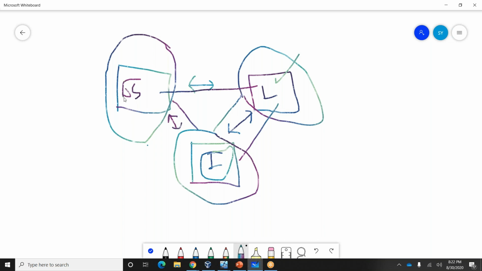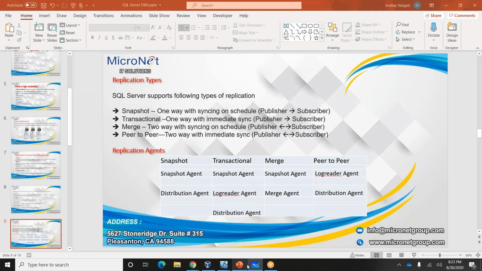If something happens on US, it will replicate to London as well as India. I mean the changes will replicate immediately, with no wait. So this is two-way replication. So peer-to-peer replication is two-way replication with immediate sync.